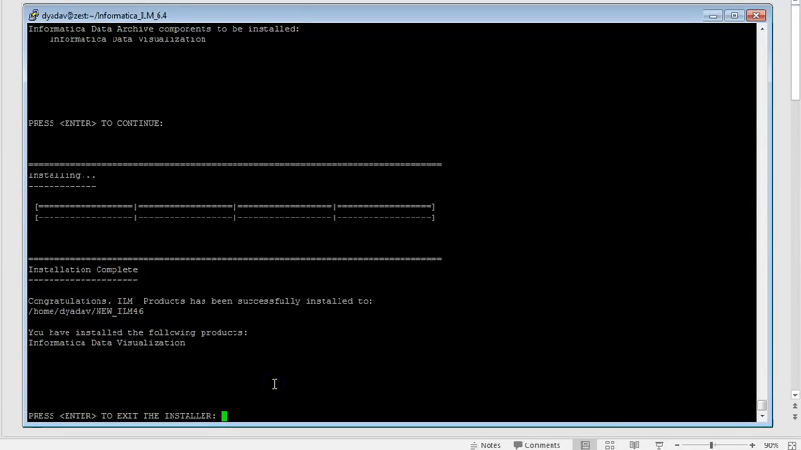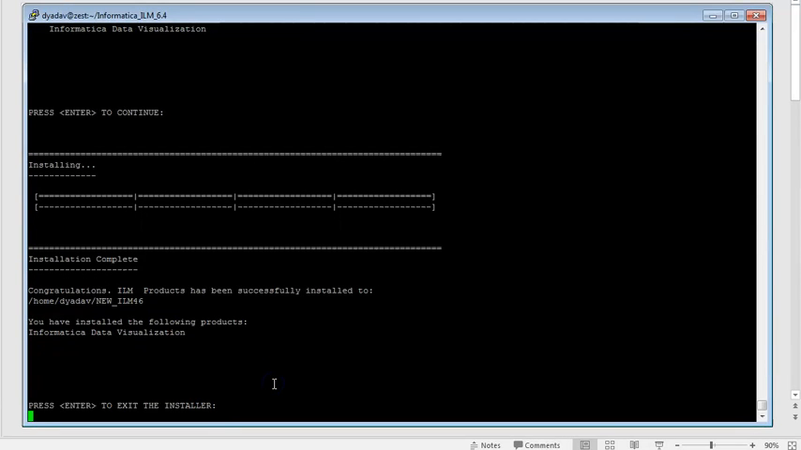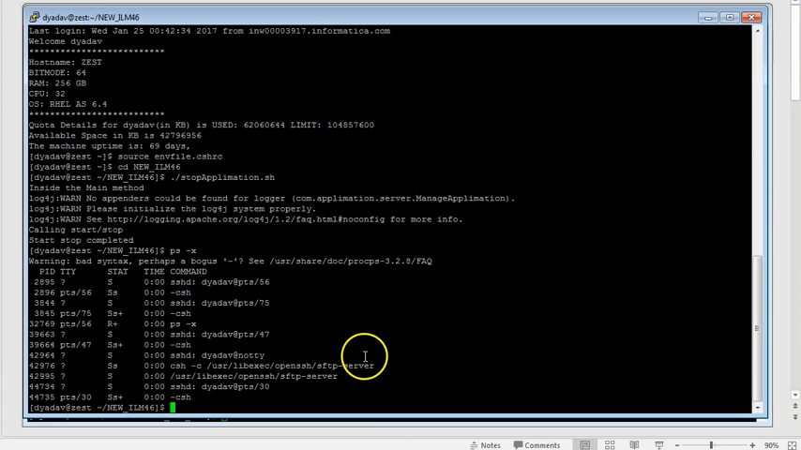So our installation is completed successfully. Now if you start the services, it will show the data visualization option on the ILM Web UI. So let me start the services.